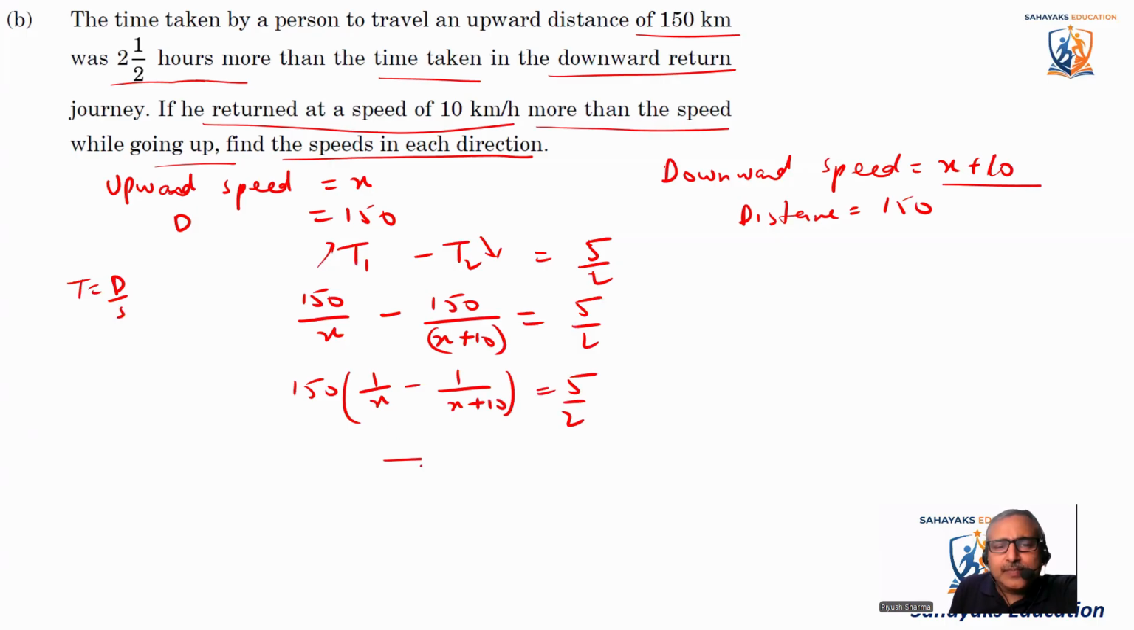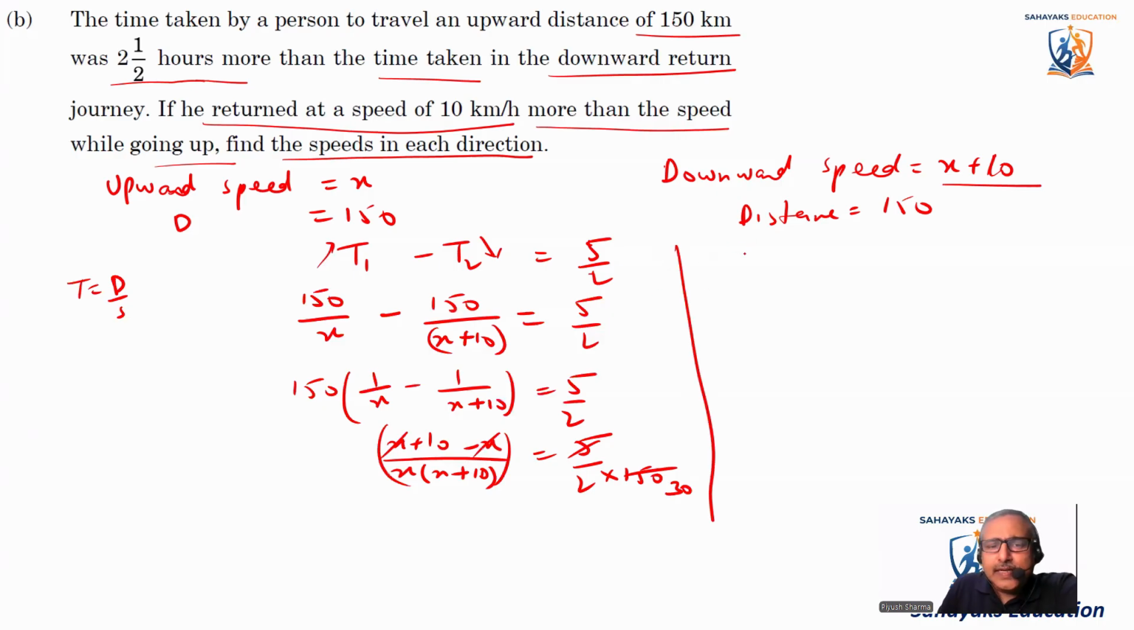Now take the LCM here. It becomes x into x plus 10, and x plus 10 minus x, is equal to 5 by 2, and I'll take 150 down here. 5 into 30s are... so it becomes 1 by 60 here. So this x gets cancelled out with x. So it comes up as 10 divided by x square plus 10x is equal to 1 by 60. Now what does it give? It gives 600 is equal to x square plus 10x.